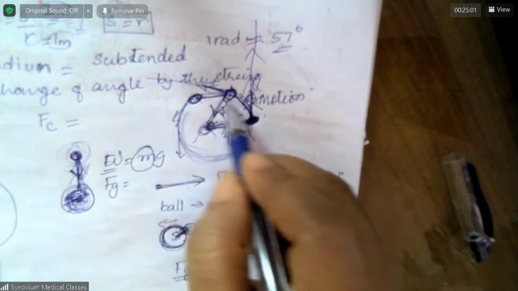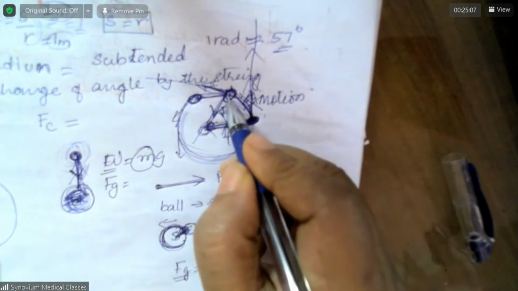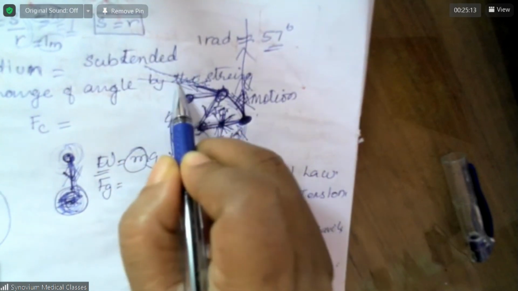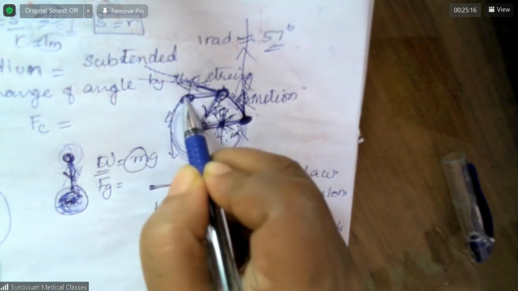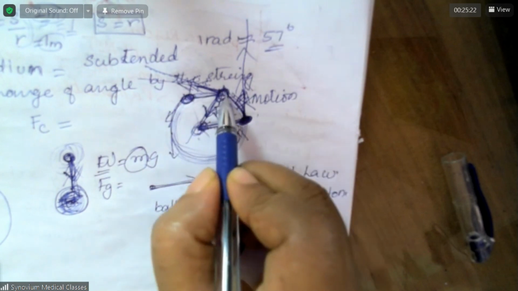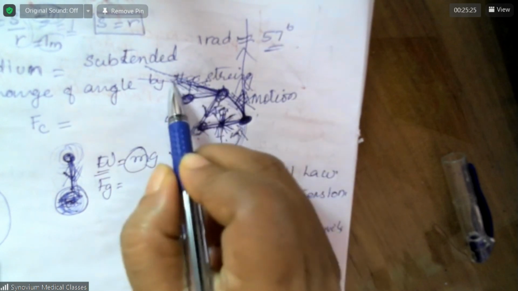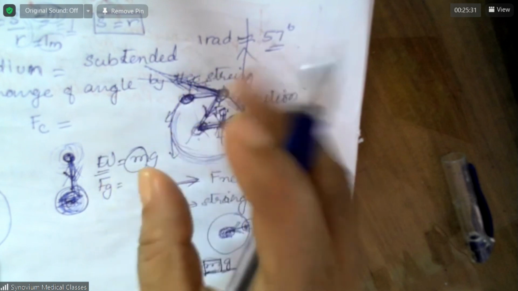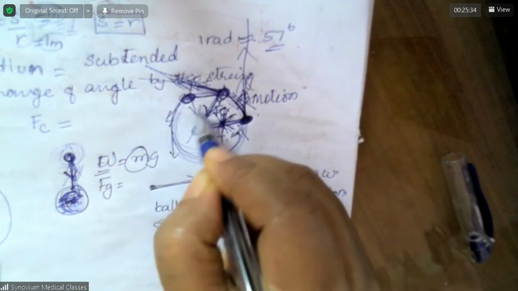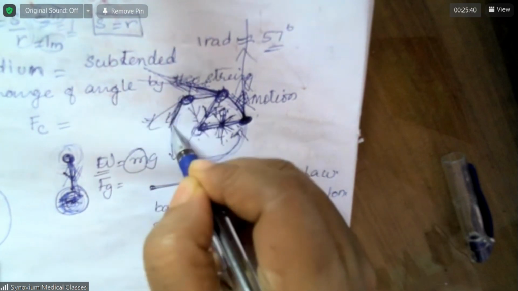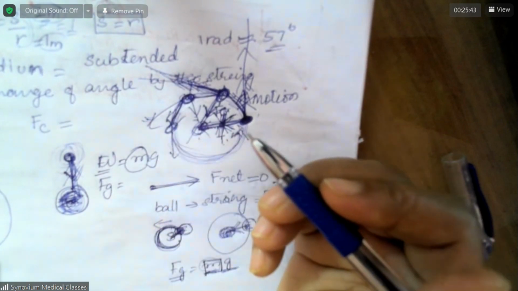So for it to continue the circular motion, two forces are necessary. One, centripetal force. Two, because of its initial velocity, it has a tendency to go in a straight line this way, but this force is pulling it slightly down. So at every moment it has two tendencies to move, either this way or this way, but it doesn't go in any one of the directions. Instead it goes in the direction of the resultant.